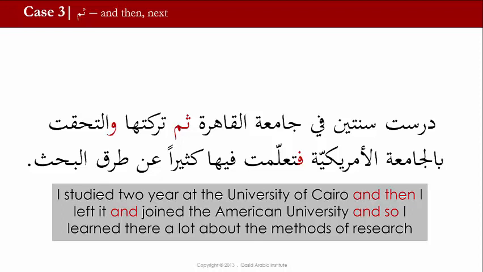So درست and تركت, they are joined by ثم. Then we have واو تركتها والتحقت, and التحقت here is another connector, connecting تركت and التحقت, those 2 verbs.